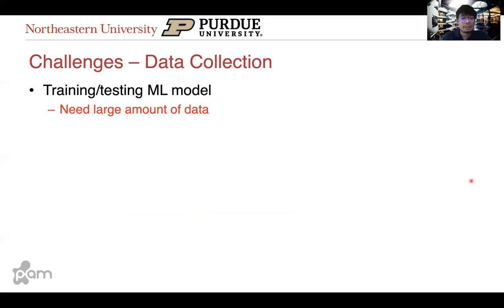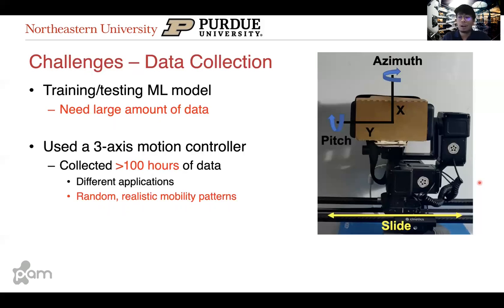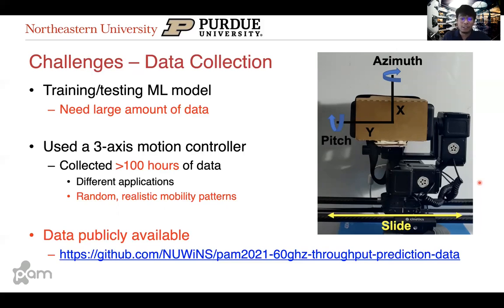To collect this large amount of data, we used a programmable three-axis motion controller, which is typically used by professional photographers. Using this setup, we were able to collect more than 100 hours of data, running different applications and performing random realistic mobility patterns. We make this entire dataset publicly available at the following link.